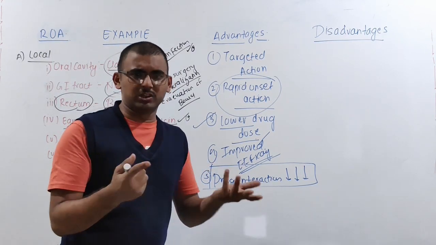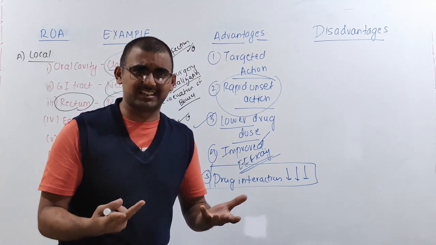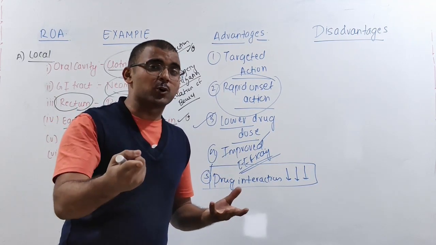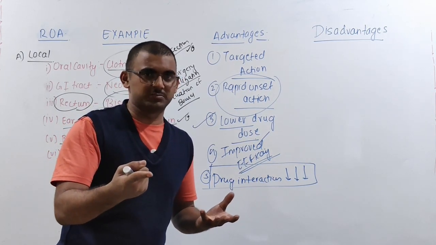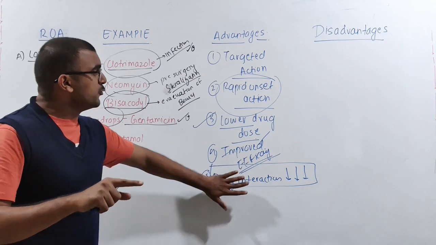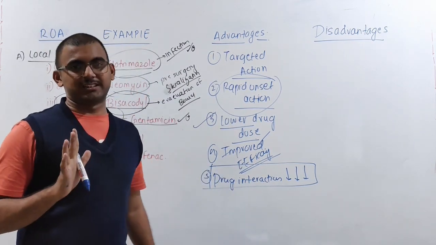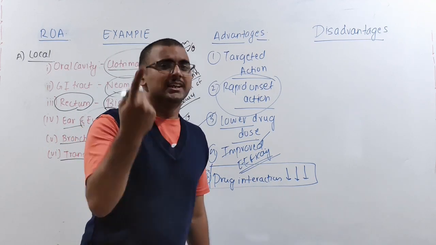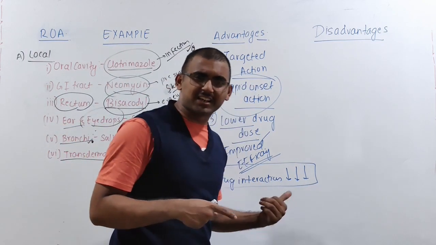You will learn about that in further videos: antagonism, synergism, and different interactions. It might improve the efficacy or it might decrease the efficacy. Many factors can be responsible. But here you have to understand that if you are using local action, it is going to reduce the chance of drug interaction. Because where does drug interaction happen? In the blood. But in local action, is the drug entering the blood?